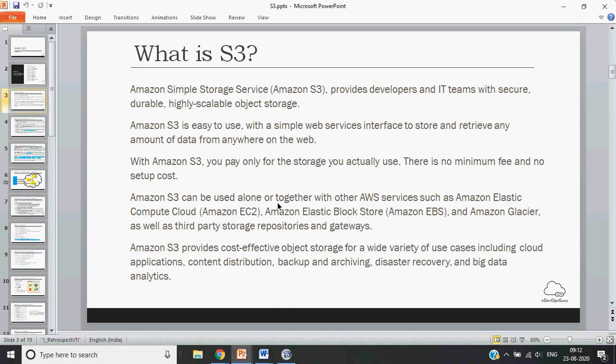So Amazon S3 can be used alone. Some people use it for storing their files. Some people use it with other services to set up a complete architecture of an application. We will see some of the use cases where and how Amazon S3 is used. S3 provides cost-effective object storage for a wide variety of use cases, including cloud applications, content distribution, backup, archiving, disaster recovery, and big data analysis.